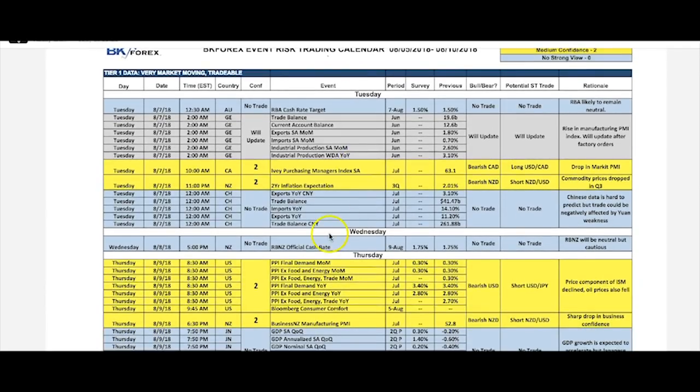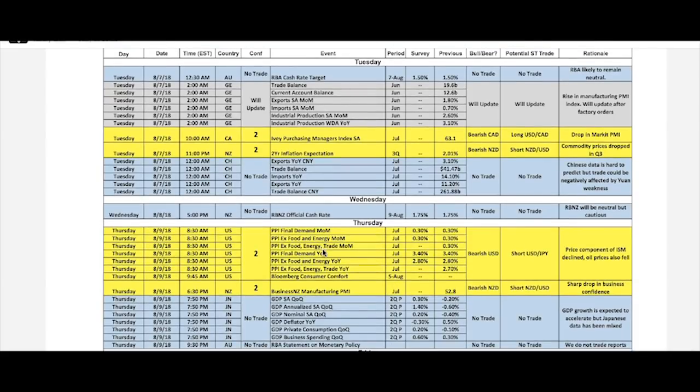Kiwi, same kind of thing. We have the RBNZ rate decision coming up that's expected to basically be neutral, perhaps maybe even cautious to the downside. But this 67 support is pretty solid right now, given all the background that we see.